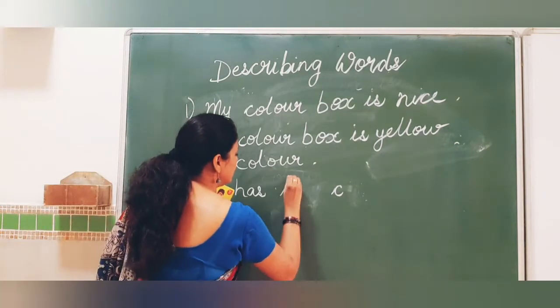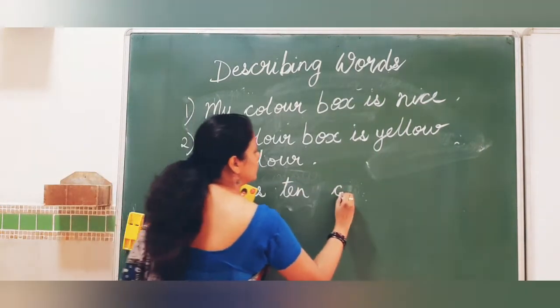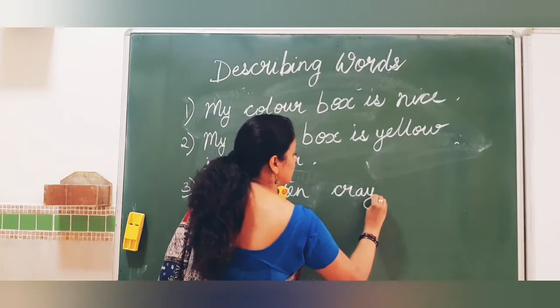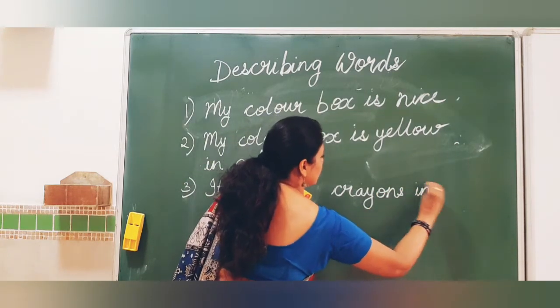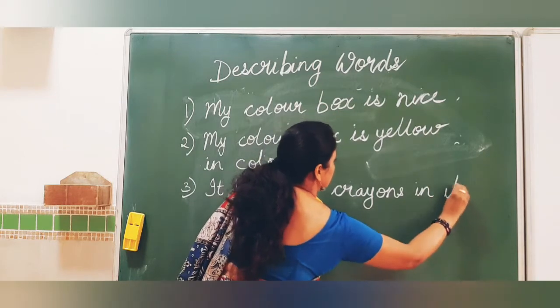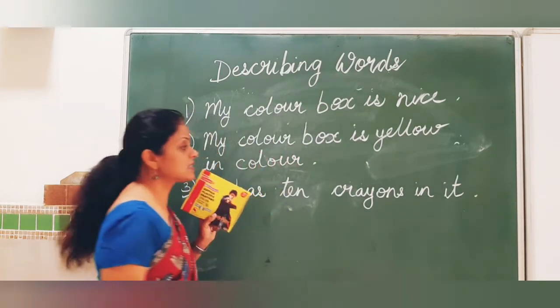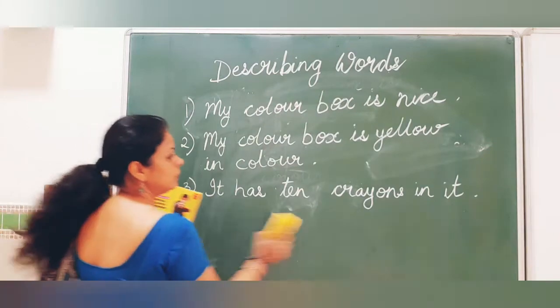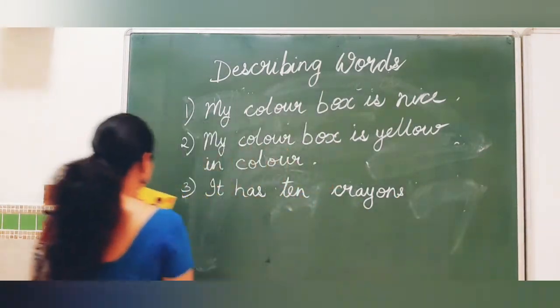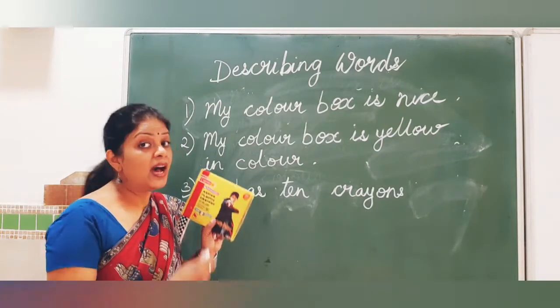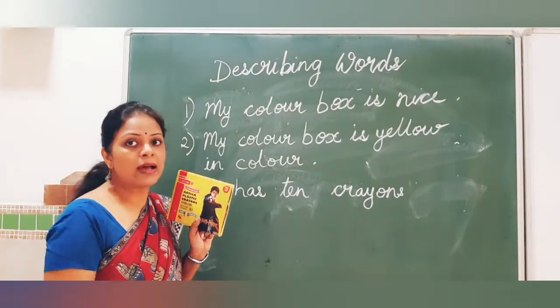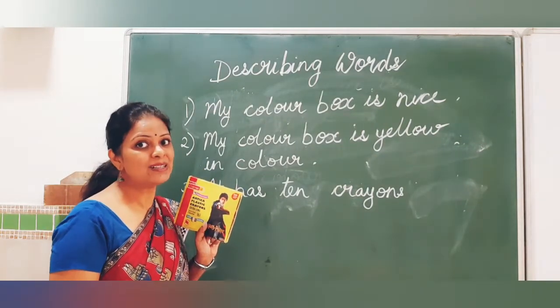It has 10 crayons in it. I will write it has 10 crayons. Right. So now what have I done? I have described my favorite color box.